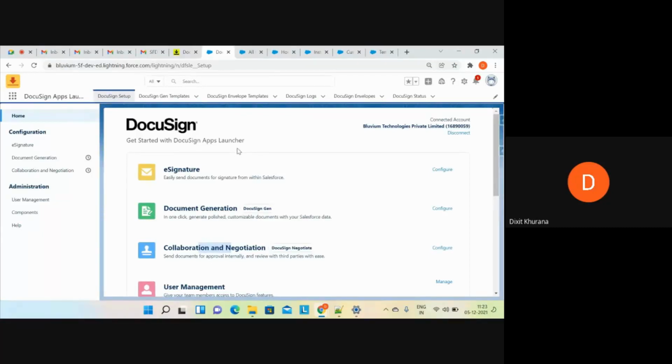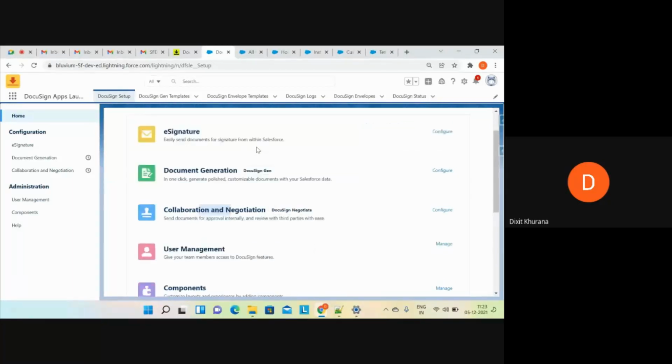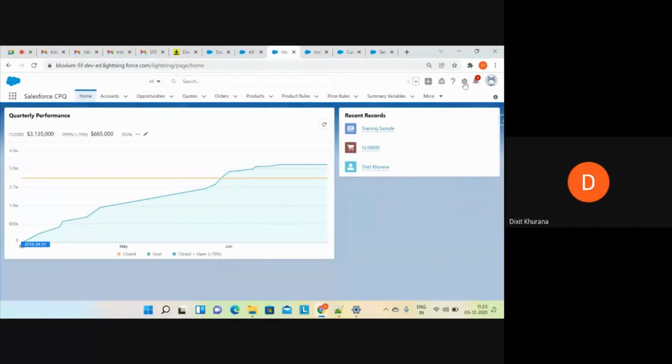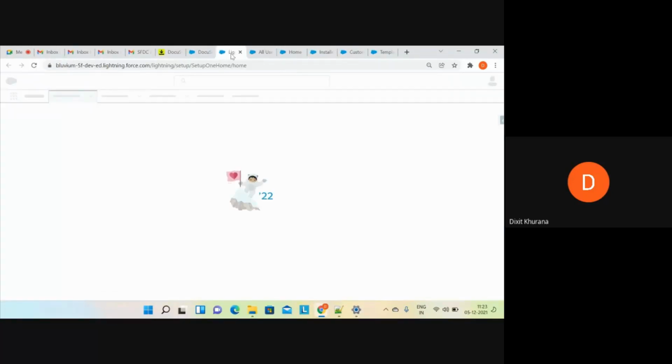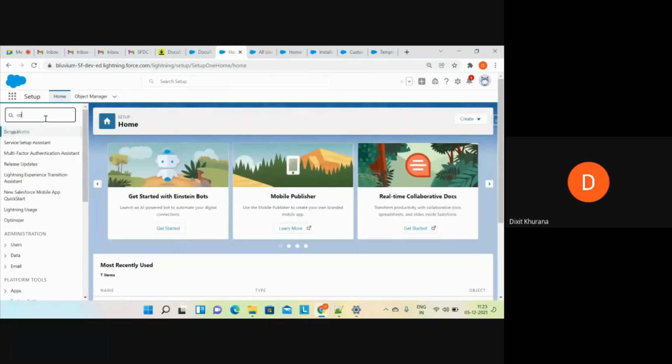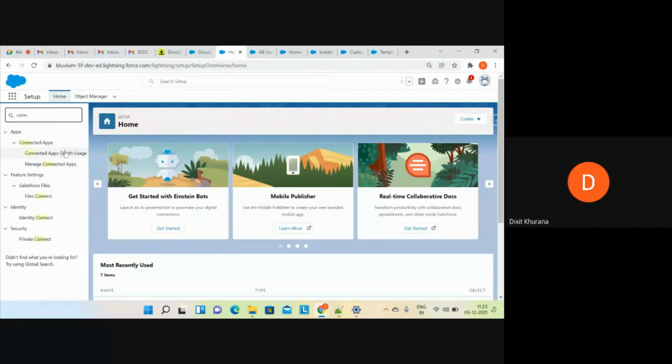The first thing I will be demonstrating is sending documents via DocuSign. The first approach we are going to see is the standard Send with DocuSign button. In order to do that, you have to click on this Configure. But before proceeding further, let me share one thing with you. You have to go to the setup. Once you link your DocuSign account, you have to search for grab ops usage.